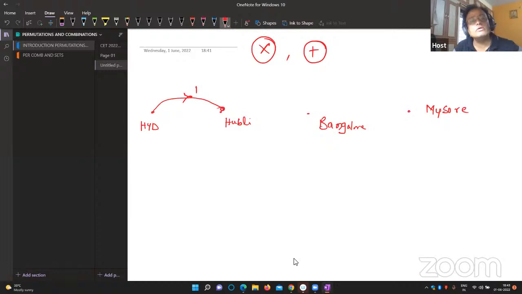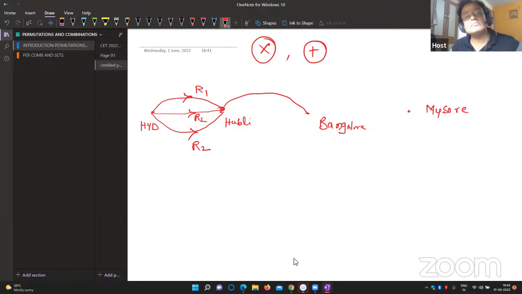Hyderabad to Hubli, there are three roads to reach: road 1, road 2, and road 3. But Hubli to Bangalore, there are only two roads to reach: road 1 and road 2. And Bangalore to Mysore, suppose again there are three roads.